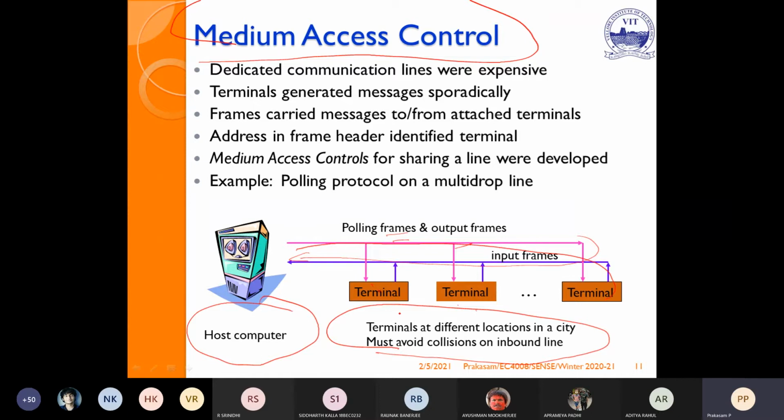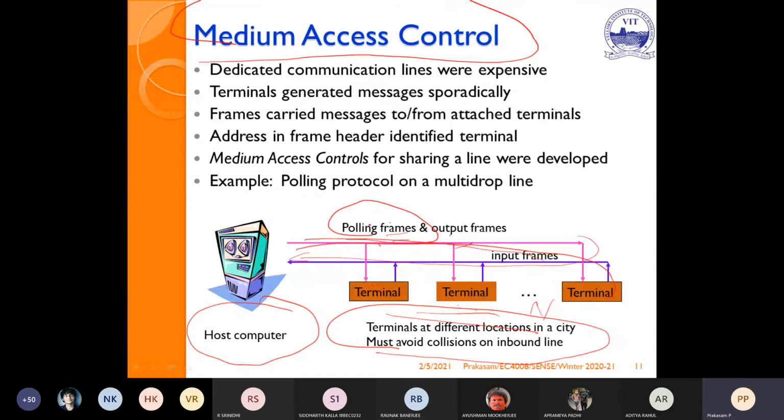If you see here, to connect even n number of terminals, you need only two cables. One is for the polling frames and output frames. The next is for input frames. The polling frame is used to establish the connection, and the input frame will reply with the input.